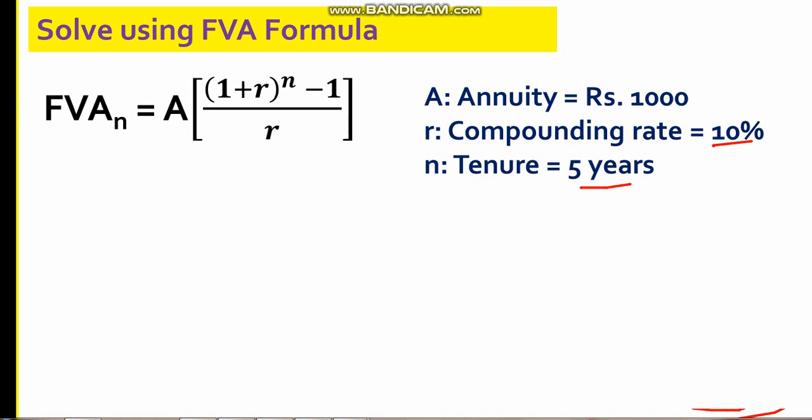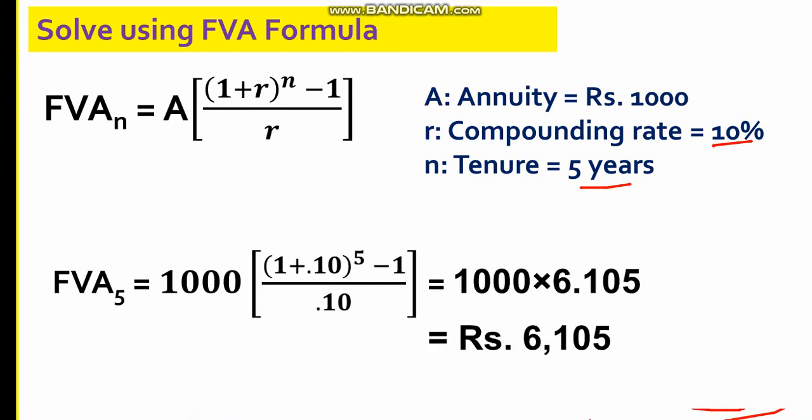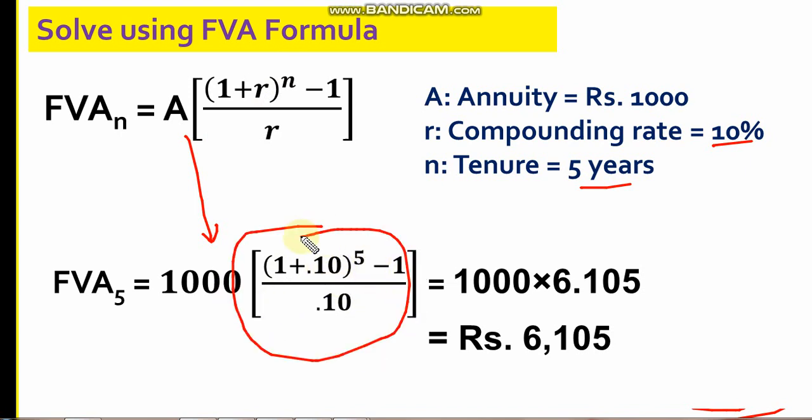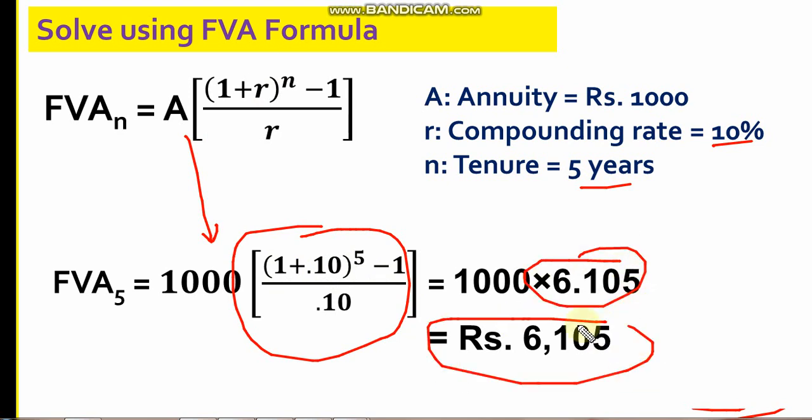So I just have to put 1000 in place of the annuity, because that is my annuity. R is 10%, so 1 plus 0.10 to the power 5 minus 1, whole divided by 0.10. Once I calculate this particular figure, I get a value of 6.105. Once I multiply, I get the same result, 6105.